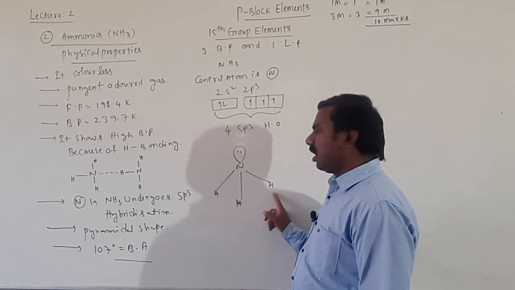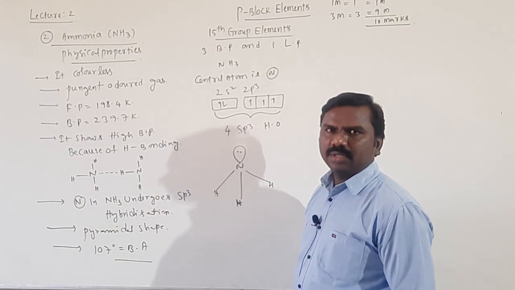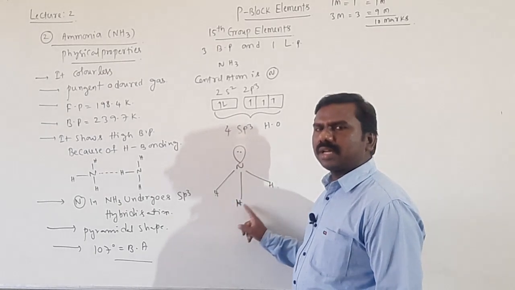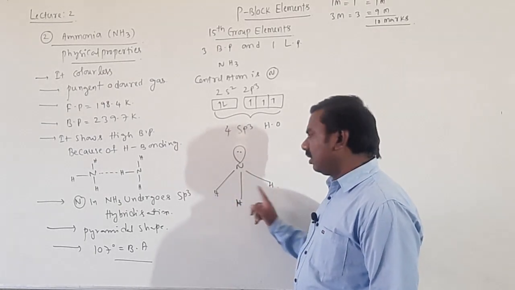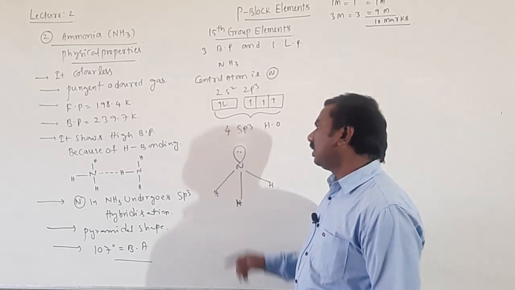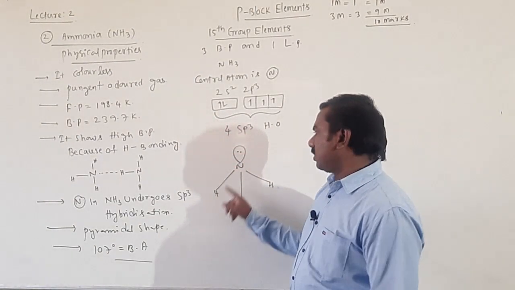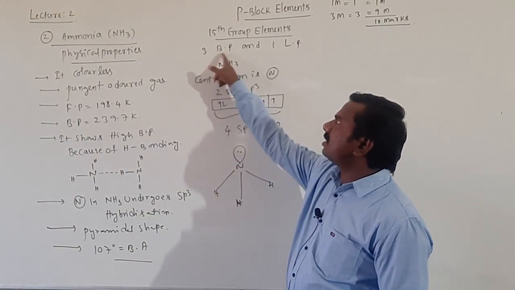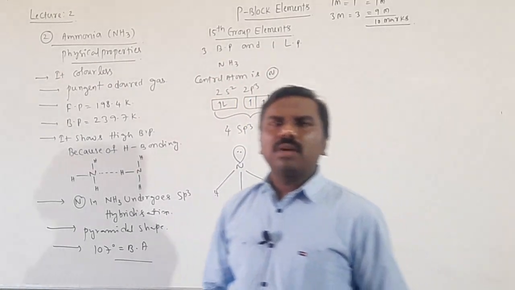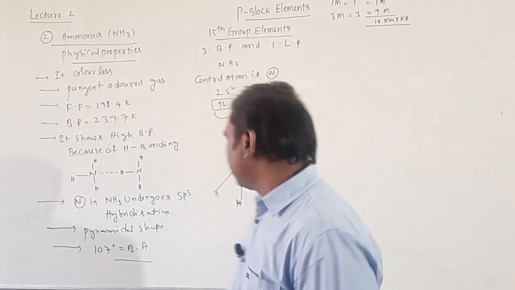3 hybrid orbitals form 3 sigma bonds with 3 hydrogens. Nitrogen hybrid orbitals overlap with the 1s orbitals of 3 hydrogens and form 3 sigma bonds, and the lone pair exists on the nitrogen atom. It means 1, 2, 3 bond pairs and 1 lone pair. Getting it, students? So now ammonia is acting as a Lewis base.